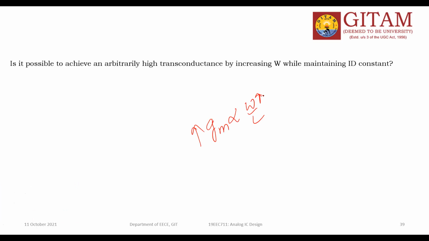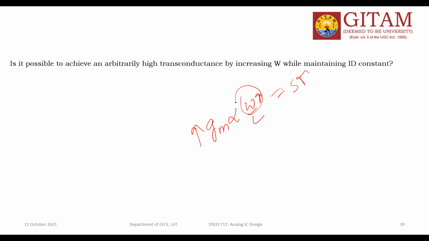You can't touch the L value because L is fixed for a technology. Length is fixed for a technology, so you have no option. Only one option is the W value. If W increases, your transconductance increases, thereby switching speed is increased. But what happens if the W value increases? You are increasing the device size.